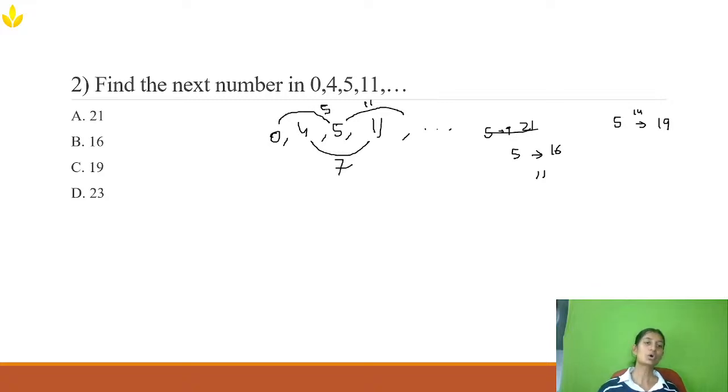So the pattern here is what? 5, 7, 11. It is the next prime numbers. So 16 is the right answer. Sometimes you need to use your options to find an answer. When the numbers are pretty small, you cannot find out what pattern is running behind. People think that 5 plus 2 is 7, so 7 plus 2 is 9, so 5 plus 9 will be 14, but in the options it is 16. So sometimes you need to use the options to find the answer.